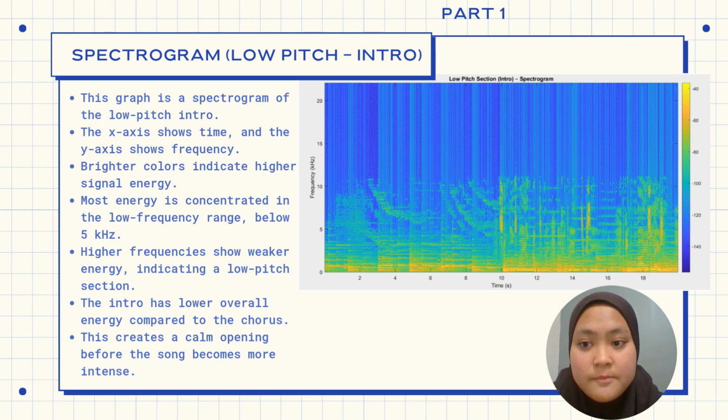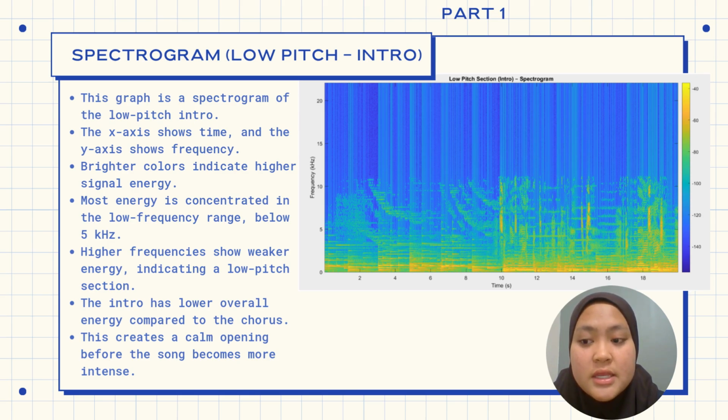A spectrogram provides a time frequency representation of the signal where color intensity corresponds to the signal energy. The horizontal axis represents time in seconds, while the vertical axis represents frequency in kilohertz, and the color scale indicates signal magnitude with warmer colors, yellow and green, denoting higher energy, and cooler colors, which is blue, indicating lower energy. So from this figure, it is observed that the intro of this song is dominated by low frequency components.